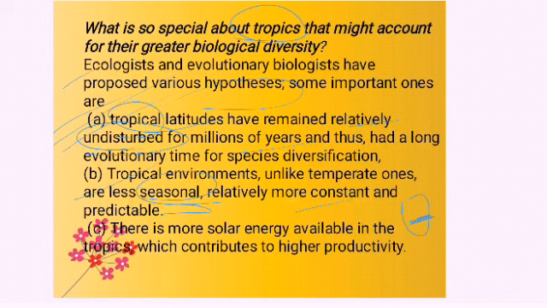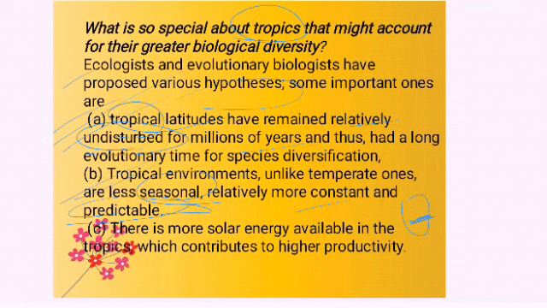Average is somewhat okay, and it is predictable. Predictable means all of a sudden a snowfall will not happen. So to some extent we can predict the weather, and based on that we can make necessary changes. But in the polar as well as the temperate region, it is not like that. The weather is not predictable. All of a sudden some environmental disaster can take place, ice caps are broken, changes like that happen, because of which the species are very less in the temperate as well as polar areas.